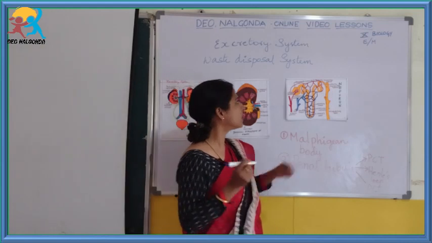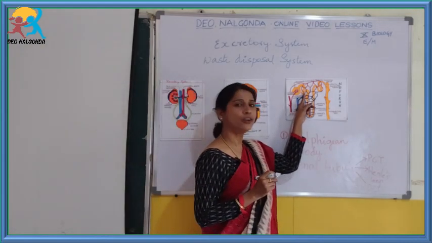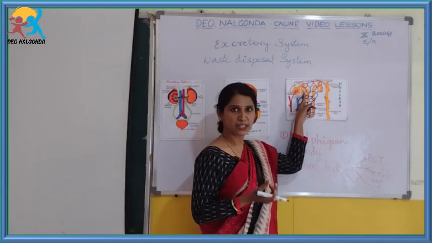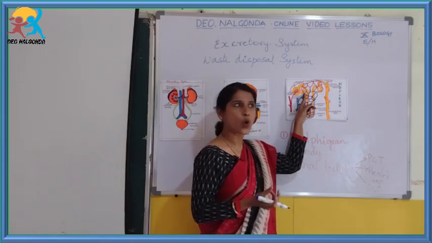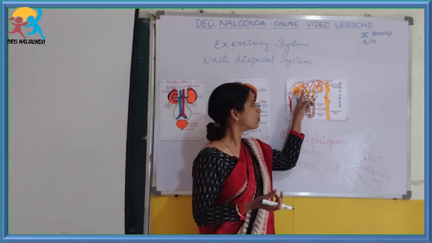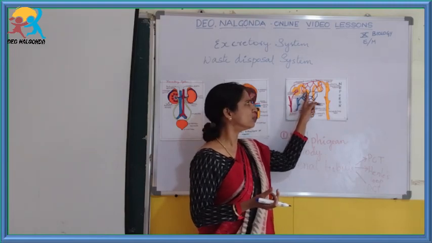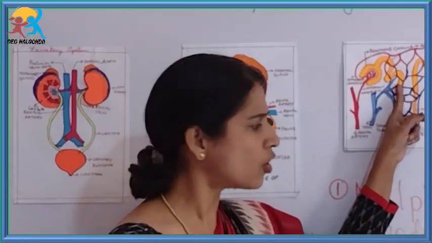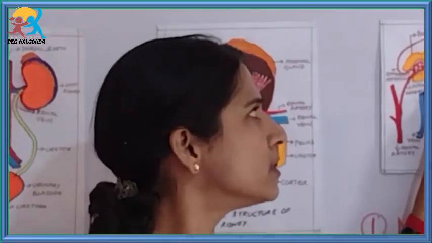The proximal convoluted tubule is called so because the name itself indicates, pro means first. So it is placed first. So proximal, it is convoluted, right? That's the reason it is called convoluted, and it is in the form of a tube.